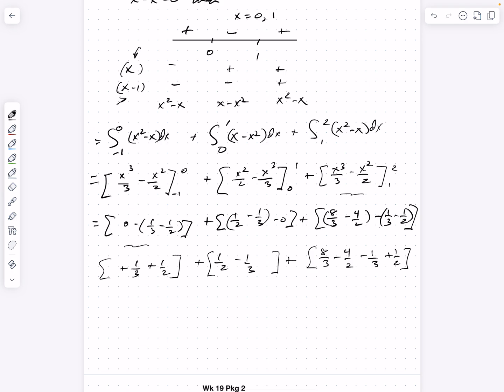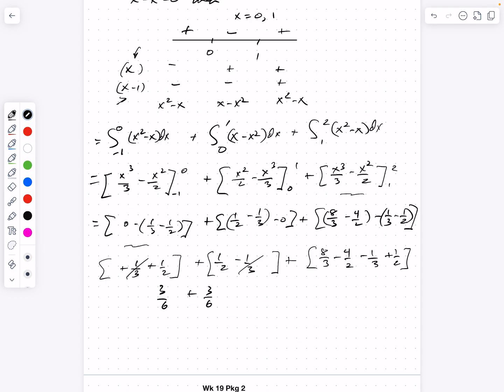I see a couple of things I could cancel out right away. I see a positive third and a negative third. I don't see anything else I can cancel out. I can cancel those two out right away. All right. And I'm left with a couple halves and some thirds. So the common denominator is going to be a 6. So I'm going to go ahead and rewrite all these fractions without the brackets, convert each one to something over 6. So 1/2 is 3/6. Make that nice and neat. That's 3/6, plus another 3/6.